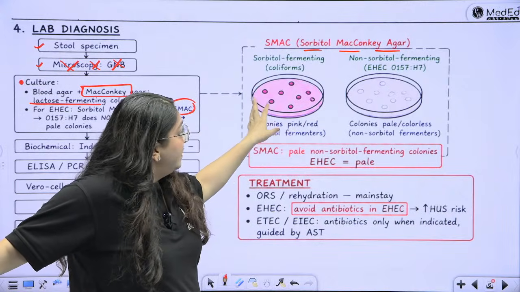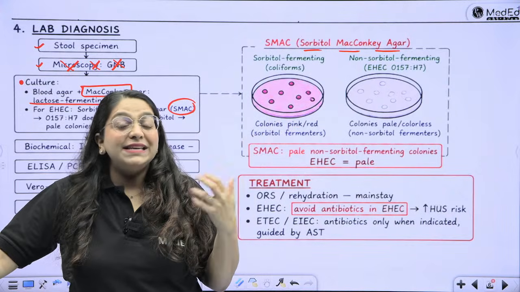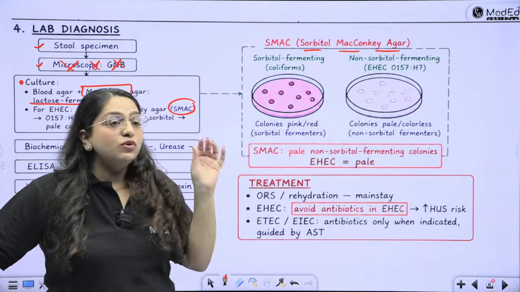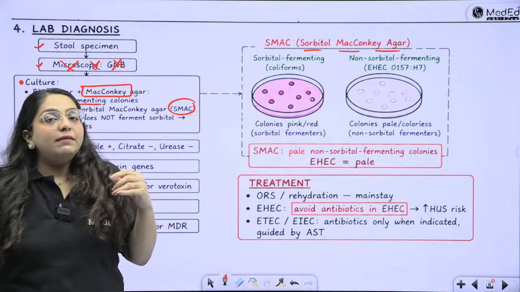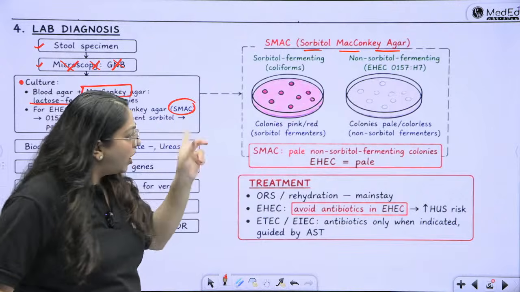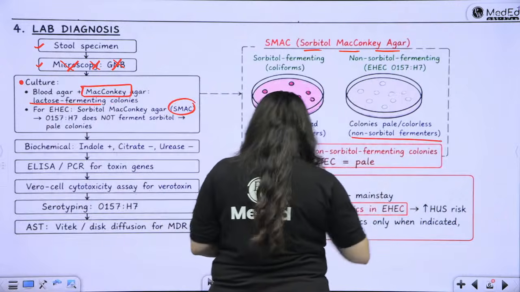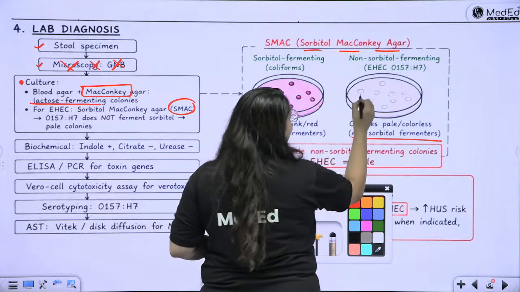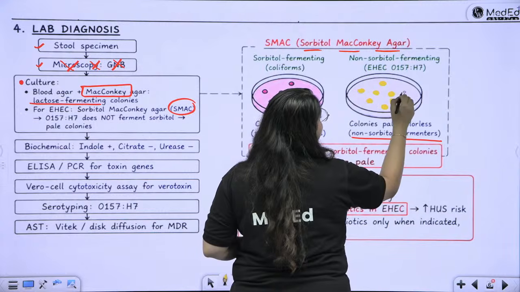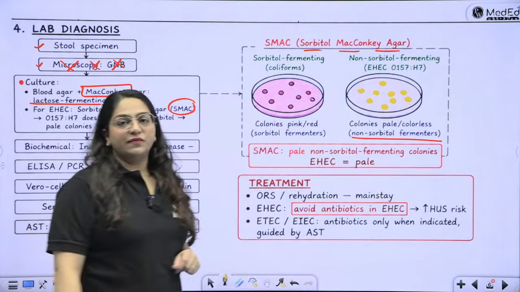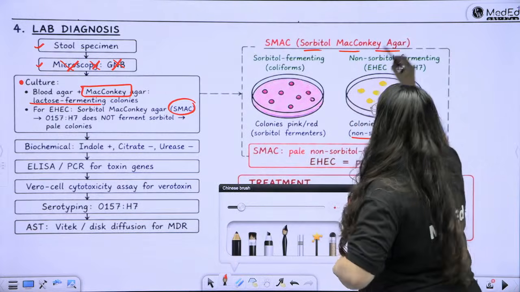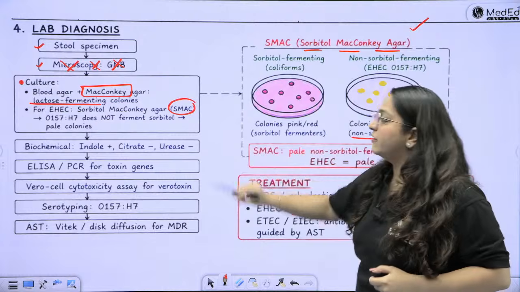Right. Like I said, usually when we use any selective media, what do we see? We look for fermentation. So it seems like when I'm using sorbitol MacConkey agar, then maybe it must be fermenting. But no, it's the opposite case. Your EHEC does not ferment. It is a non-sorbitol fermenter. So it gives me the pale kind of colonies on this agar. So instead of finding the fermenting pink colonies, I find the pale colonies of E. coli. That is something to pay attention to. Okay. So sorbitol MacConkey, SMAC is selective media for EHEC.